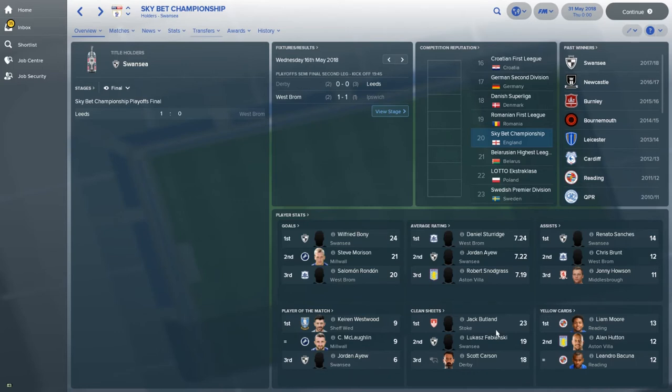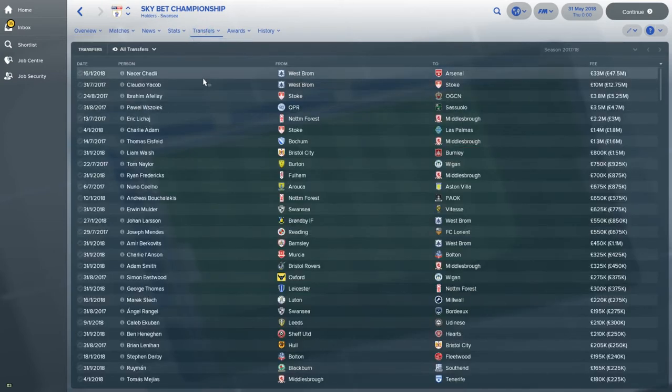They're after a goalkeeper. If Chelsea maybe lose out on Courtois, they may have to look at a goalkeeper. But then you've got Fabianski and Scott Carson as well. But Butland far and away ahead. So yeah, let's have a look at the transfers in this division, see if there's anything big that sticks out.